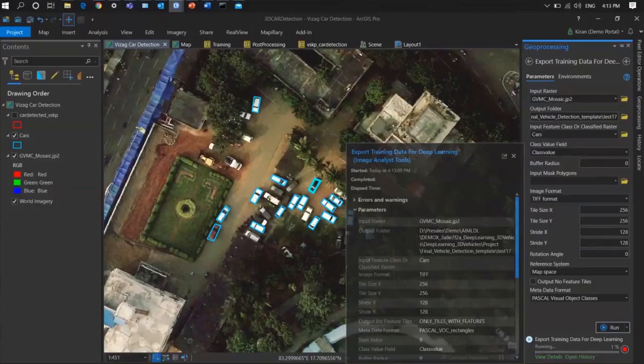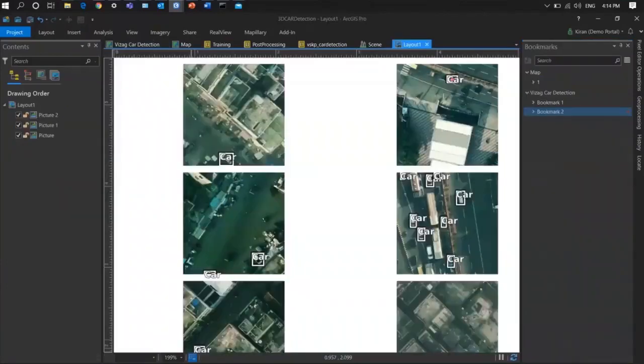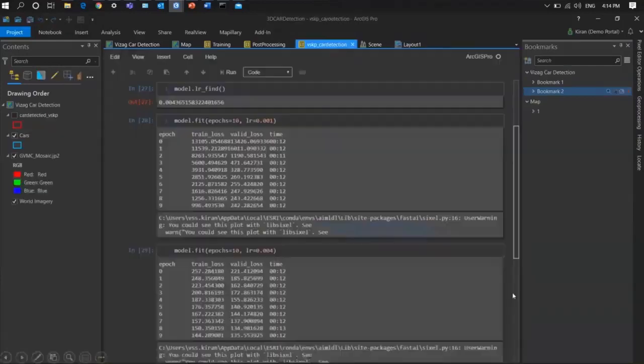These 7 set of files we can use, and we can take this image chip. And here you can see these are the cars which were labeled. So now I can go to the training using the ArcGIS notebook. Here I am leveraging the single shot detector and DeepLab to train the entire model. Now you can see how I trained a total of 10 epochs, and here I am using the learning loss ratio which is coming around 0.04.